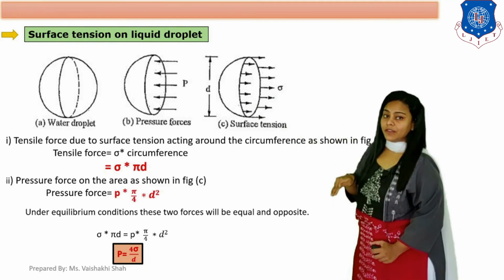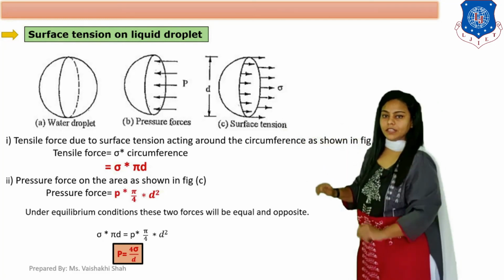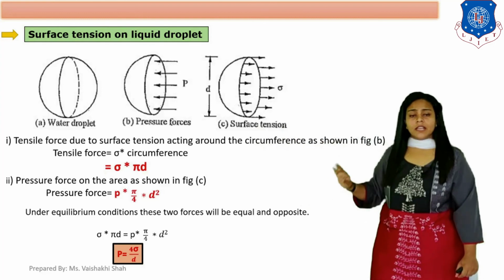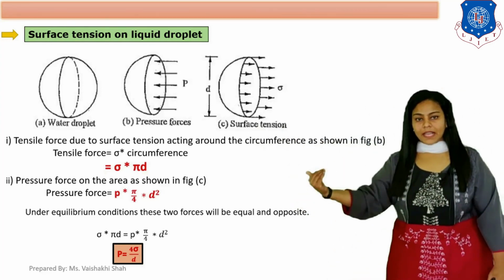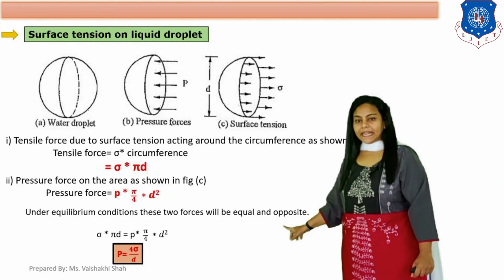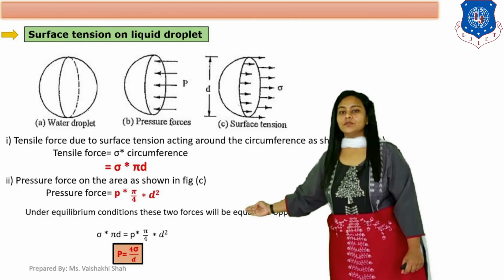Now at equilibrium, the inward and outward forces are equal. So we take the equilibrium condition: these two forces will be equal and opposite. So sigma into pi d equals P into pi by 4 d square.